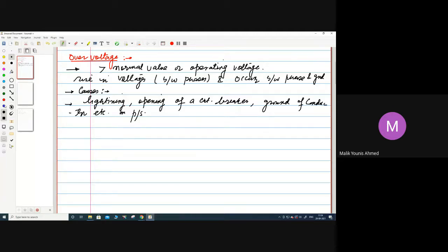Next is voltage surge. Voltage surge is another definition which we should know.